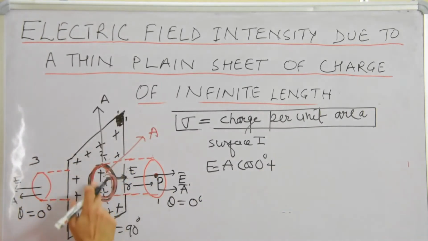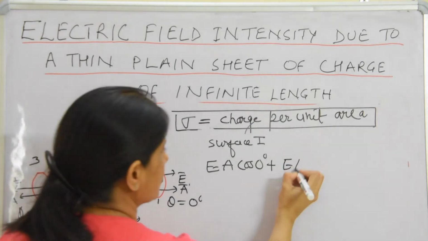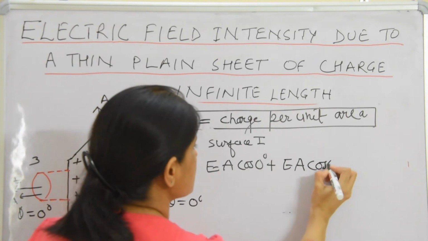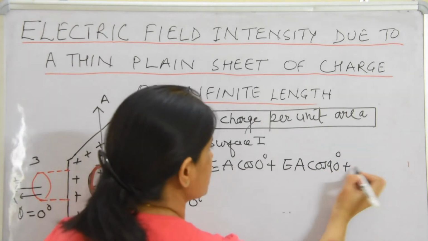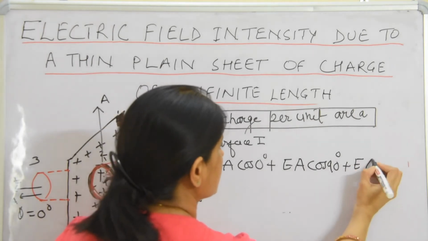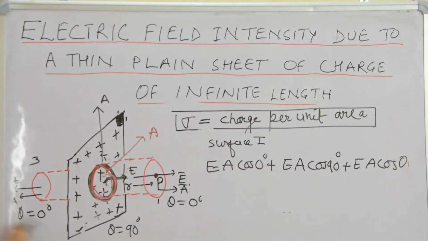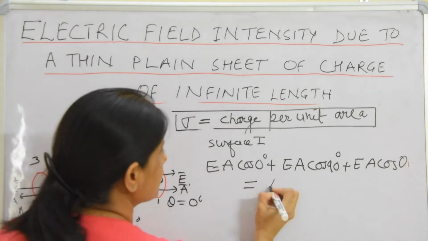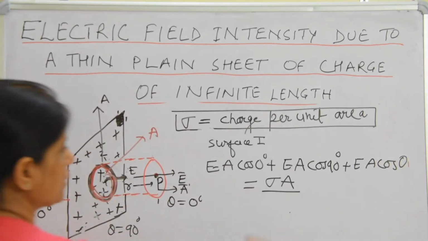For surface number 2, E, A, cos 90 degrees. For surface number 3, E, A, cos 0, as we know that theta is 0 degrees. This is equal to Q net, which we just considered to be sigma A, upon epsilon naught.